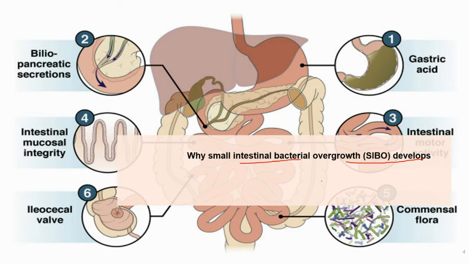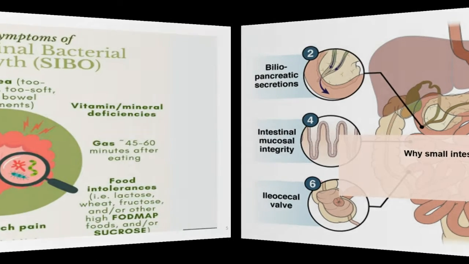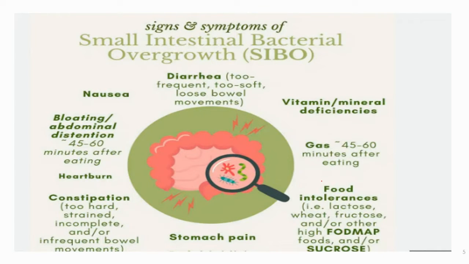But in SIBO, stagnant food in the bypassed small intestine becomes an ideal breeding ground for the bacteria. The bacteria may produce toxins as well as interfere with the absorption of the nutrients, and the breakdown products following bacterial digestion of the food can also trigger diarrhea.